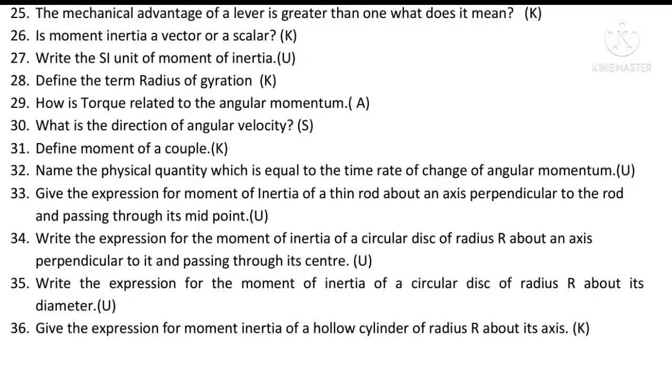Question number 33. Answer is 1 by 12 ML square. Question number 34. Answer is 1 by 2 MR square. Question number 35. Answer is 1 by 4 MR square. Question number 36. Give the expression for the moment of inertia of a hollow cylinder. Answer is MR square, that is, I is equal to MR square.